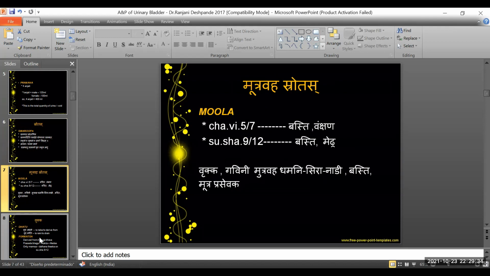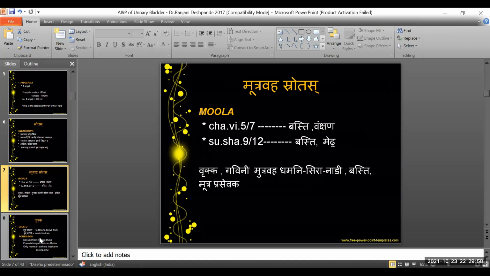So now moving on to Mutravaha Srotas. Mutravaha Srotas deals with the complete system of urinary excretion, including the kidney, ureter and the bladder. In Ayurveda, we say that each and every Srotas has its origin from its Mula Sthana.